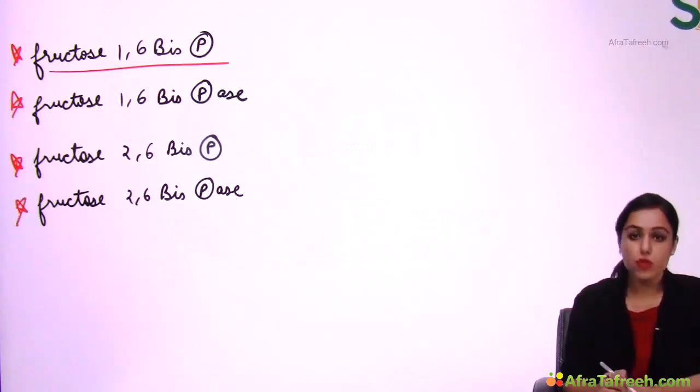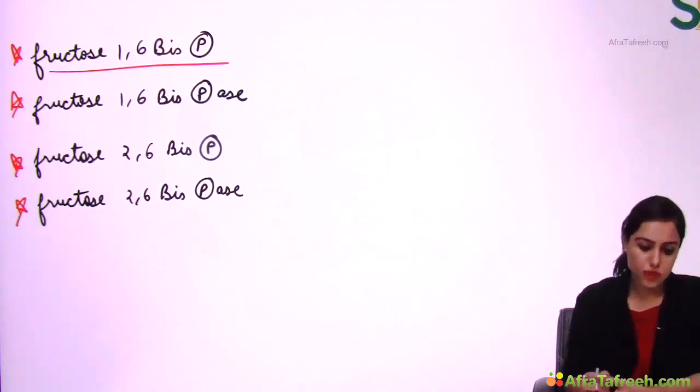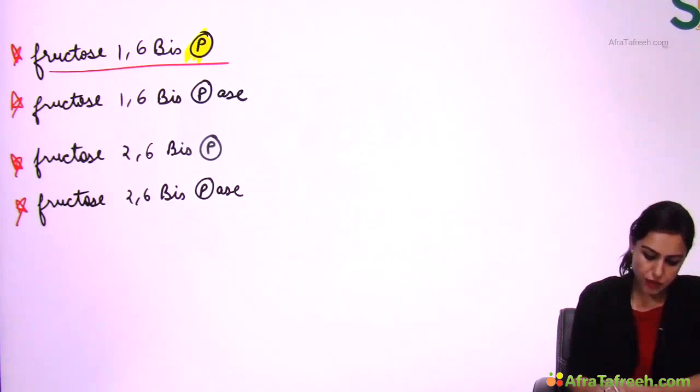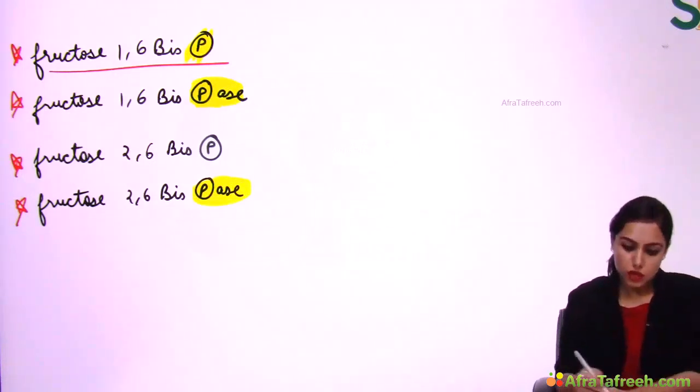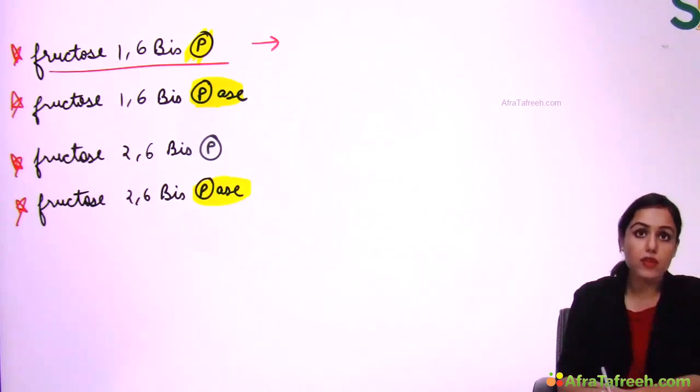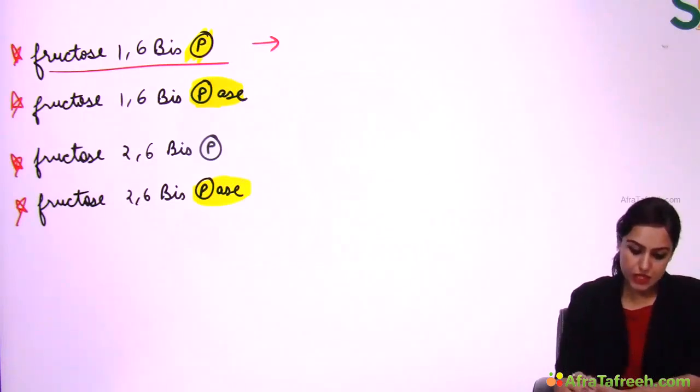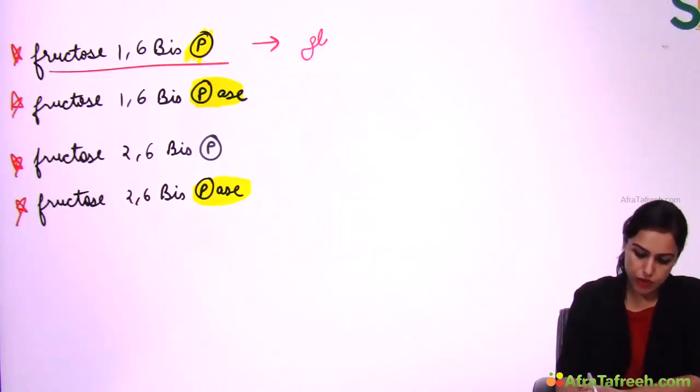Then the enzyme, we have also done fructose 2,6-bisphosphatase. See, when I write phosphate, it is a molecule. If we write phosphatase, that is an enzyme. So let's see where we have done all these four things. Fructose 1,6-bisphosphate, the molecule, we have done in glycolysis.